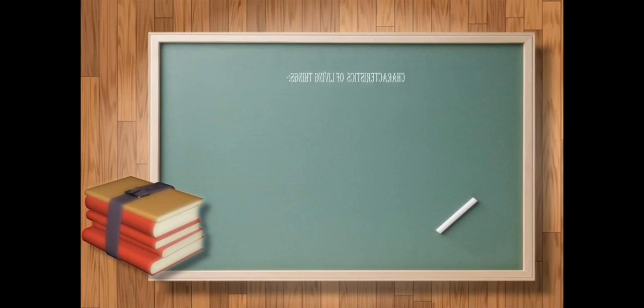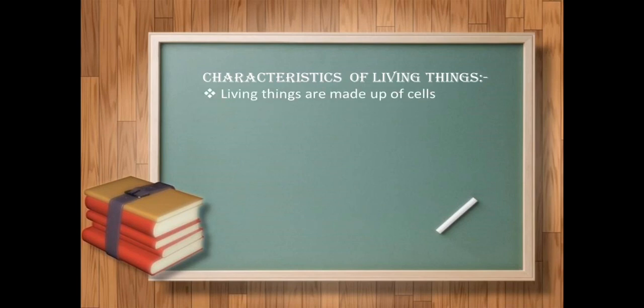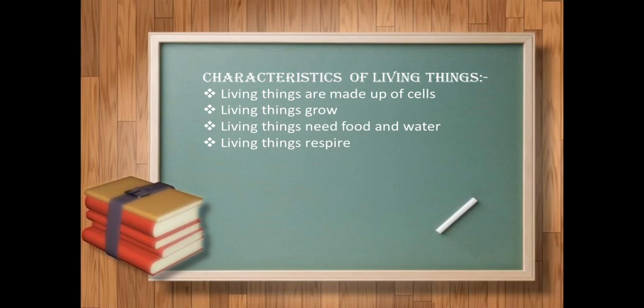So these are the characteristics of living things which we are going to discuss in detail. Living things are made up of cells. Living things grow. Living things need food and water. Living things respire, they breathe. Living things move. They respond to stimuli. Stimuli is some external force to which a plant or animal reacts or may respond.